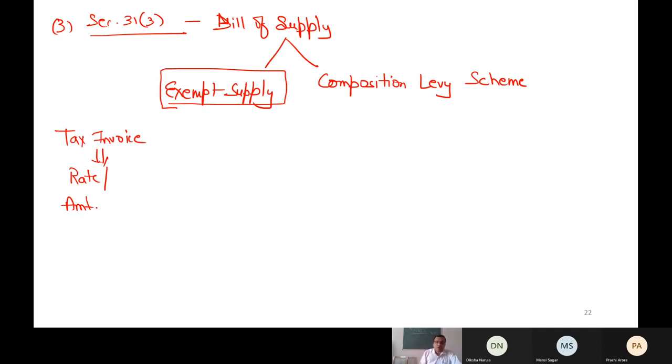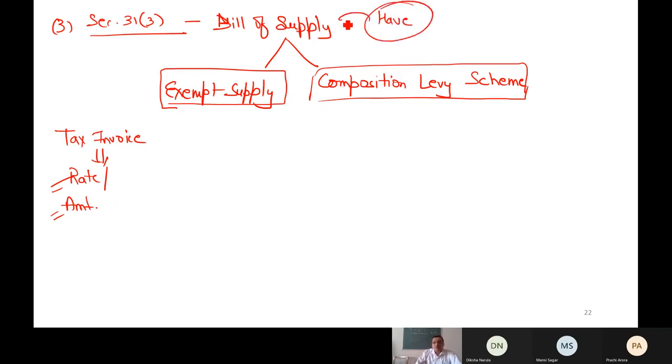You have to issue bill of supply. Similarly, if you are a composition levy scheme supplier, you cannot collect any tax from the recipients. आप collect कर ही नहीं सकते हैं, तो वहाँ भी ना तो रेट होगा ना अमाउंट होगा. So in these two situations, you have to issue. It's compulsory to issue bill of supply and not tax invoice.